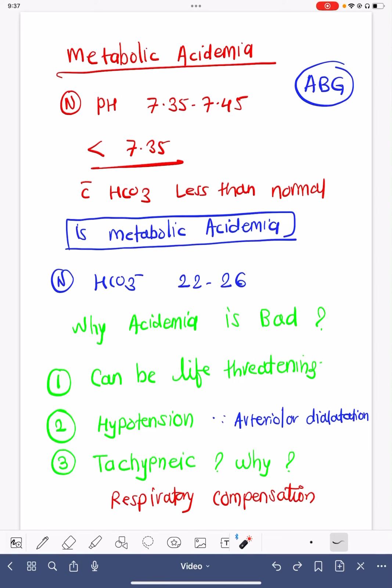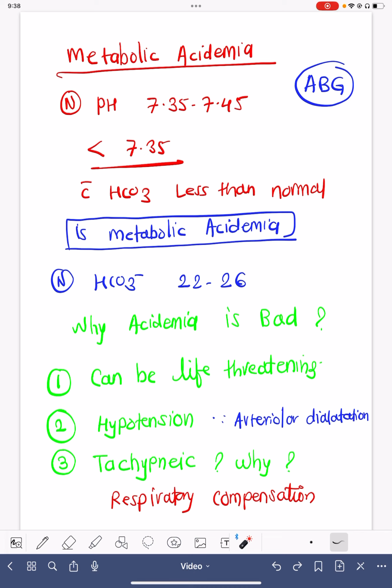Now, today we'll be talking about metabolic acidemia. Now, what is metabolic acidemia? We know whenever we do ABG or VBG, we see the pH of the blood. The pH of the blood is in between 7.35 to 7.45, which is a normal pH. Now, whenever this pH is less than 7.35, we call it acidemia in the blood, or increased acid in the blood.